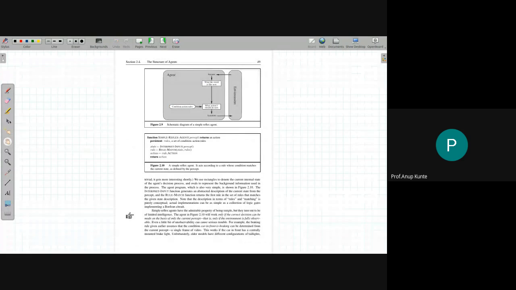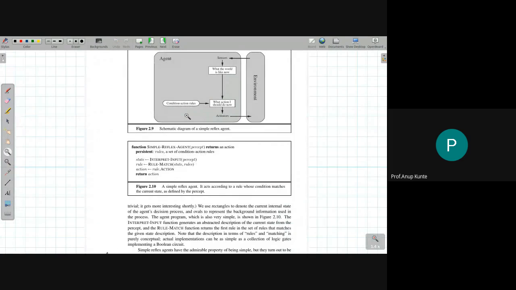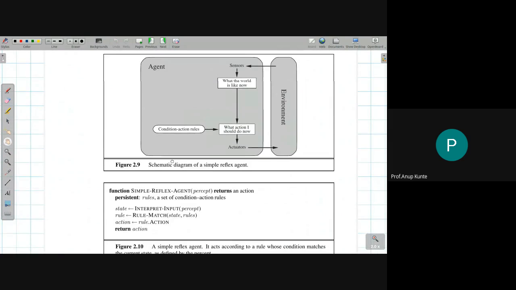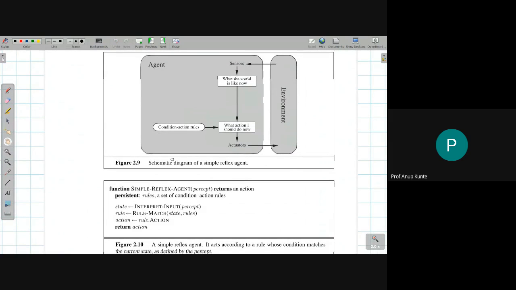Okay, so simple reflex agent is a good example of an artificial agent, an intelligent agent as well. We can say that it is an intelligent agent, but it can be made to behave more appropriately, and that's why we require some other way of defining the agent.